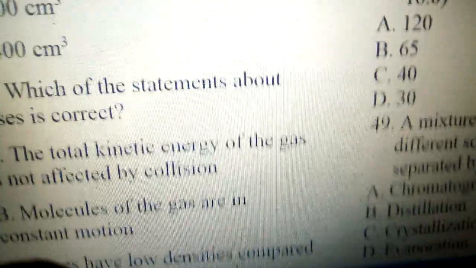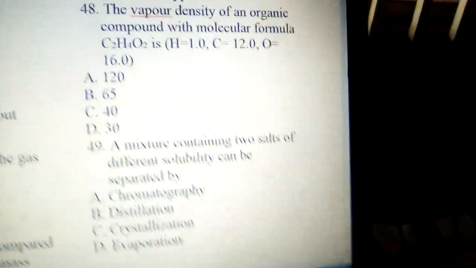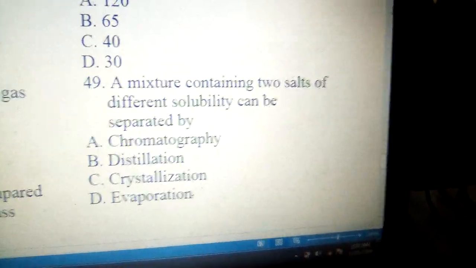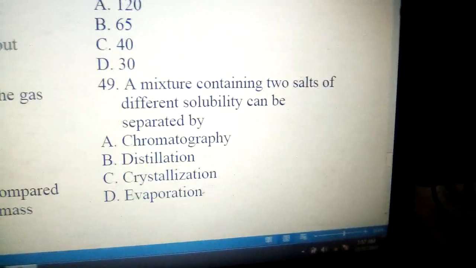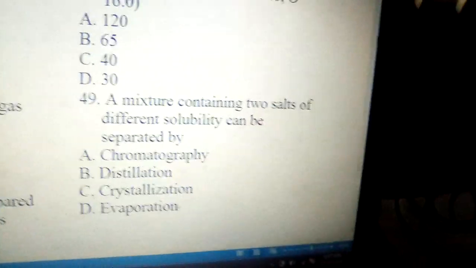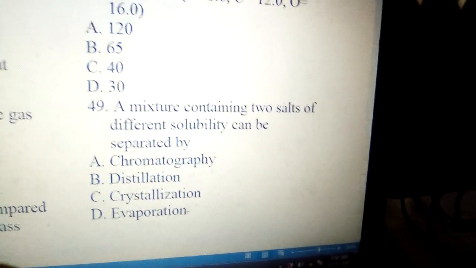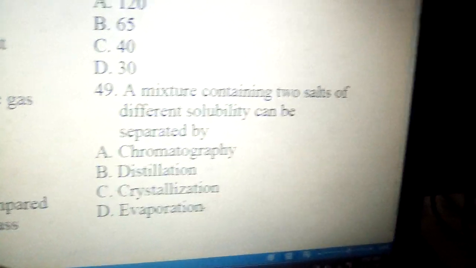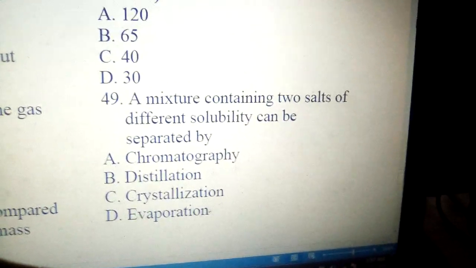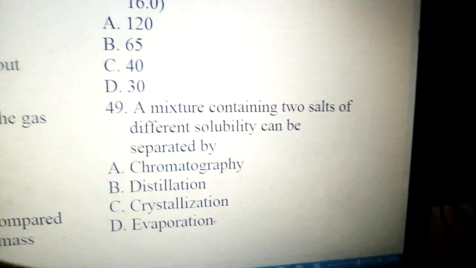Then number 49 says a mixture containing two salts of different solubility can be separated by A. Chromatography, B. Distillation, C. Crystallization, and D. Evaporation. The correct answer to this question is crystallization.